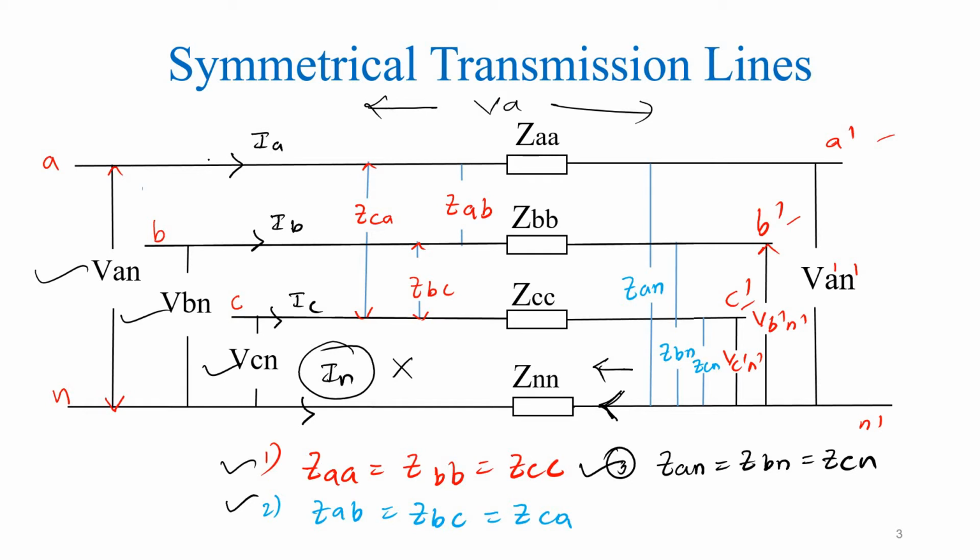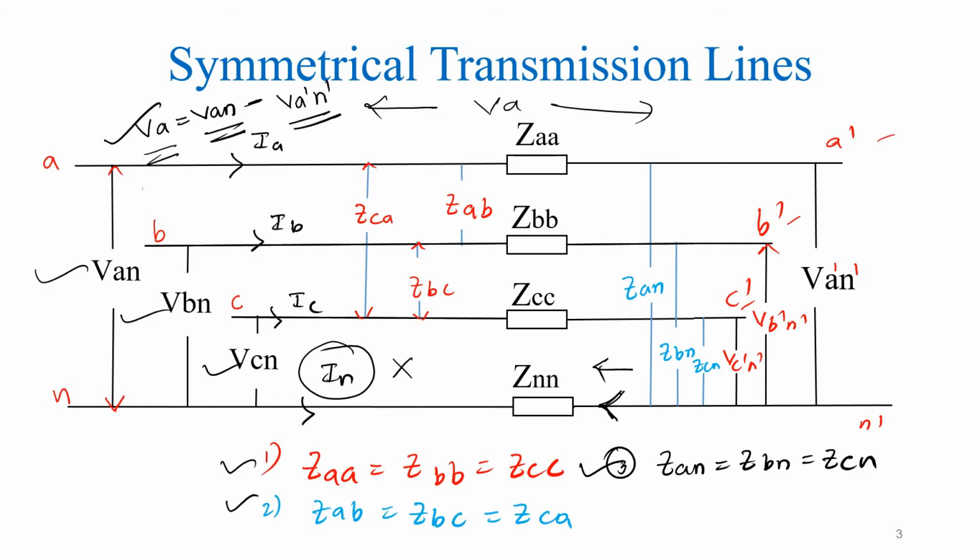Now we know that if the current is flowing like this, the voltage across any phase can be represented as VA minus VA dash. So here you can say VA is equal to VAN, the voltage with respect to the neutral and this phase, minus the voltage measured with respect to the receiving end terminals of phase A, which is VA dash N dash.